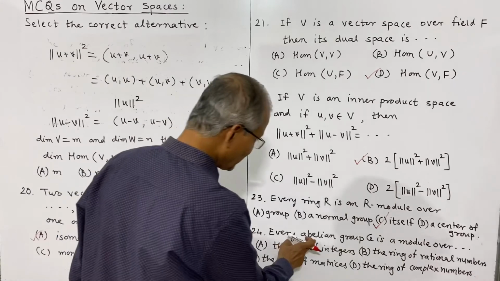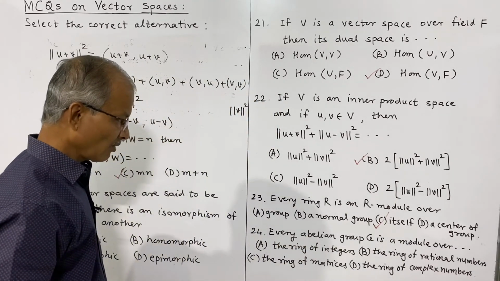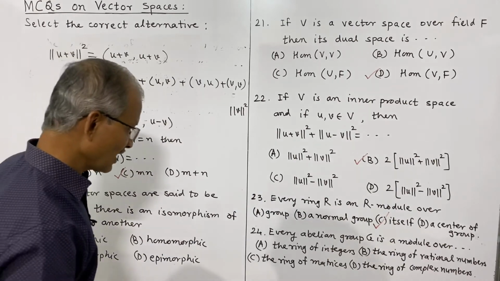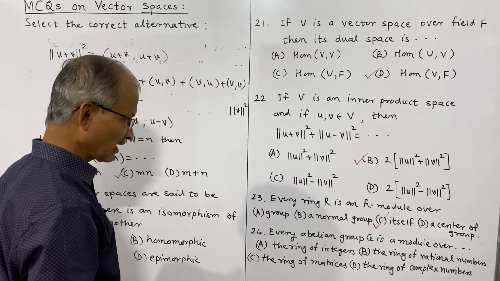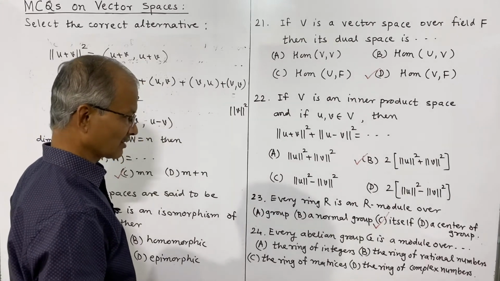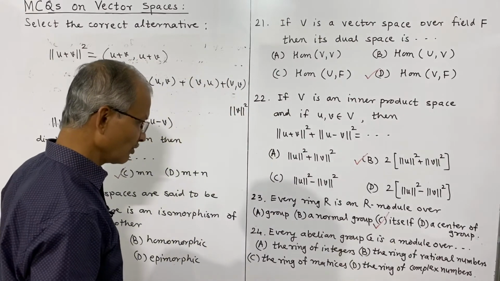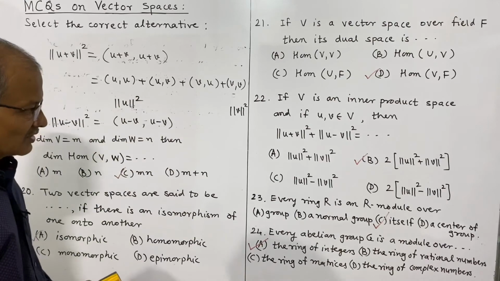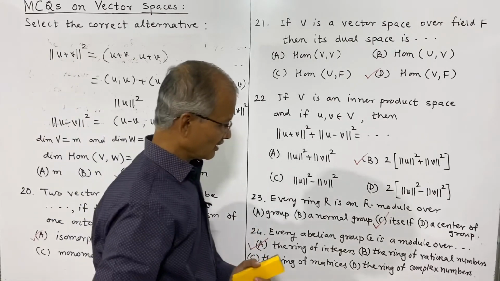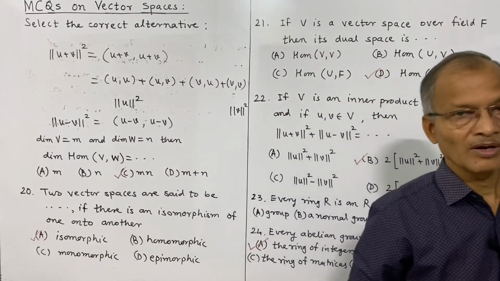And every abelian group G is a module over what? The choices are the ring of integers, the ring of rational numbers, matrices, and the ring of complex numbers. Every abelian group G is a module over the ring of integers. These are the examples of a module after the definition of a module.